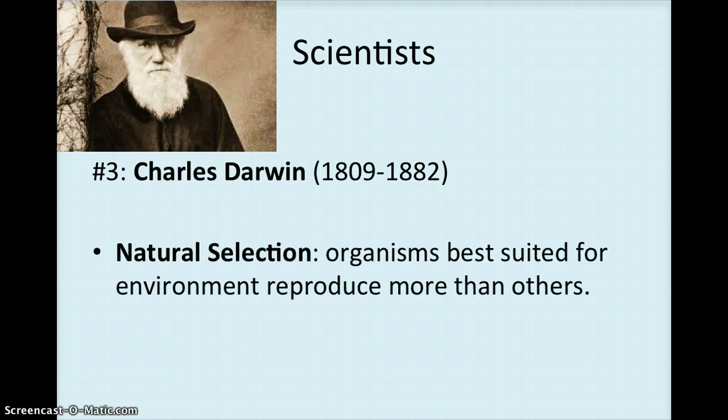natural selection. Natural selection is the process in which organisms that are best suited for the environment that they live in will reproduce more frequently than other organisms that are not so well suited for the environment.